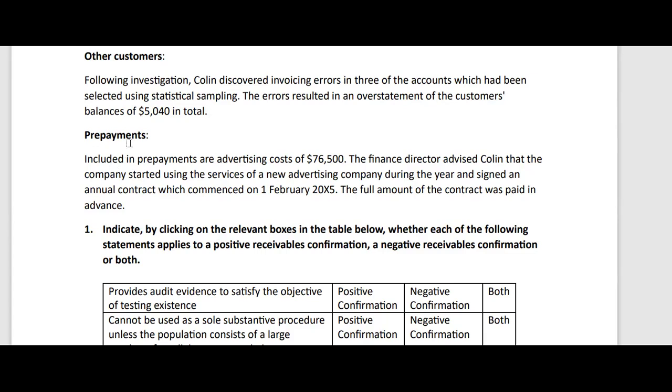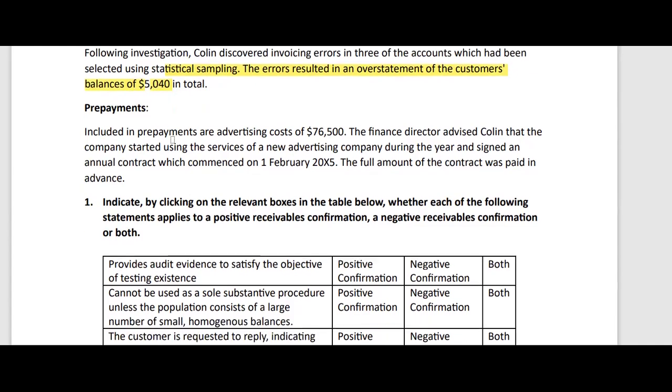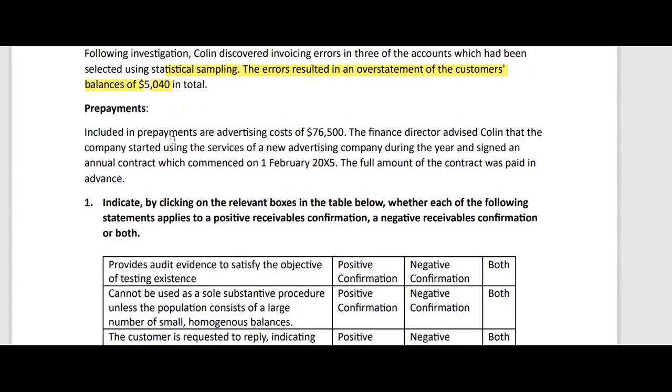So there was an error and the error amount was 5040, right? Then the examiner wants us to read another section related to prepayments and identify what should be the correct response for the task related to the audit of prepayments.